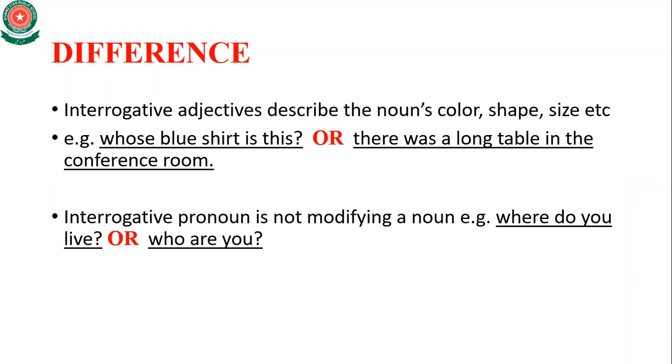For example, an interrogative adjective describes the noun's color, shape, size, etc. For example, whose blue shirt is this? Whereas an interrogative pronoun is not modifying a noun, like, where do you live?